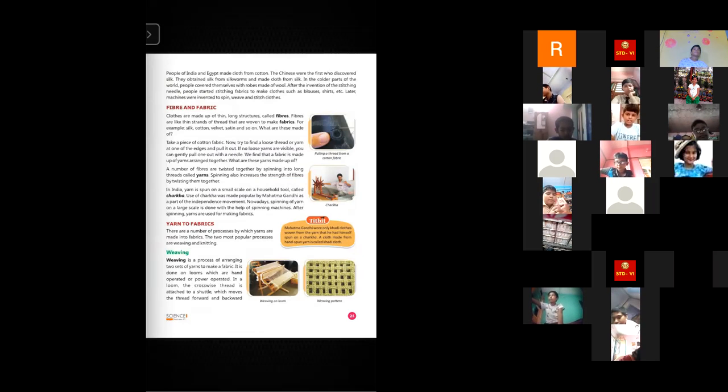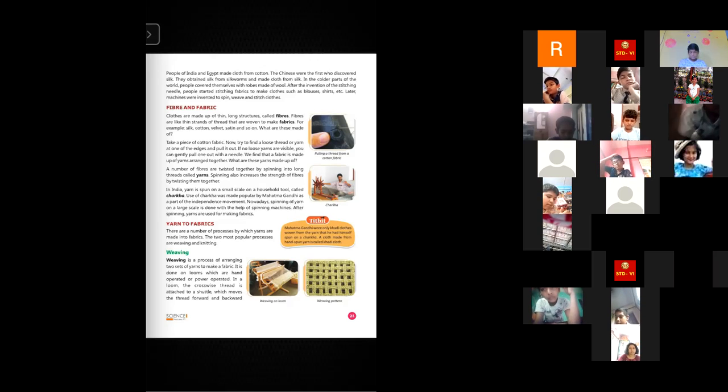Now go to the next page. People of India and Egypt made clothes from cotton. The Chinese were the first who discovered silk. So who discovered silk for the first time? Chinese people. And who used cotton for the first time? Indian and Egyptian people. Chinese people obtained silk from silkworms and made clothes from the silk. In the colder parts of the world, people covered themselves with robes that are made of wool.